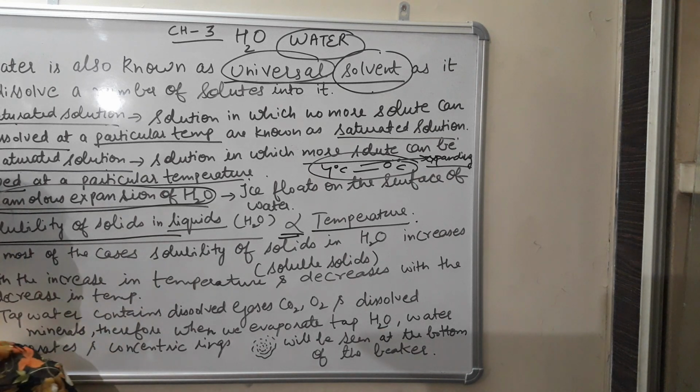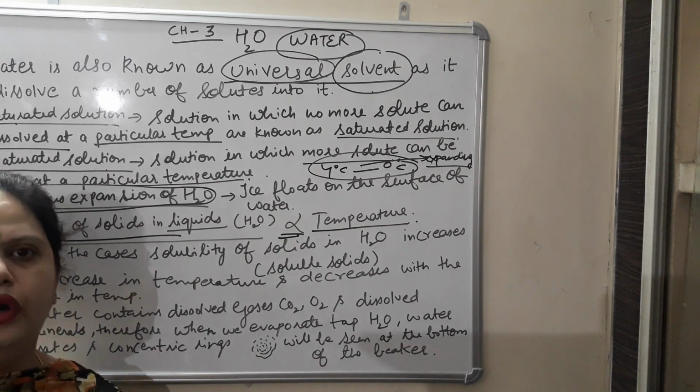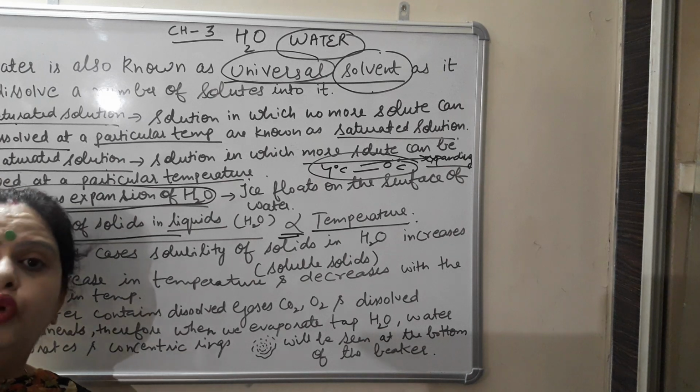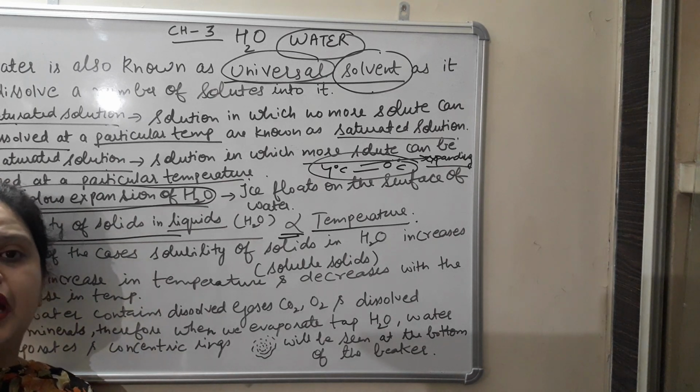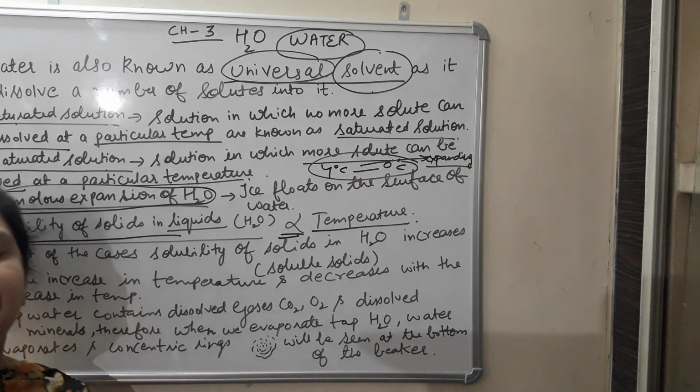Very simple example. Let us discuss a very simple example. It is easy to dissolve sugar or any other soluble substance in warm water as compared to dissolving sugar in ice cold water. Why? Because solubility of the soluble substance increases with increase in temperature.